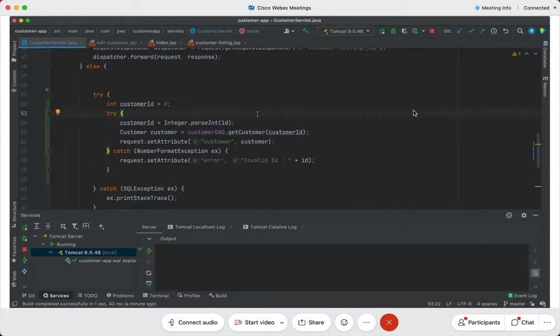So far so good. Are you good with this? Any doubts, any questions on this? What we have only done is that we have just parsed the value of ID that we have received in the parameter. If it is valid, we proceed further. If it is not valid, then we show an error message. Any doubts, any questions here? I hope you are all crystal clear on this. Please confirm, friends.